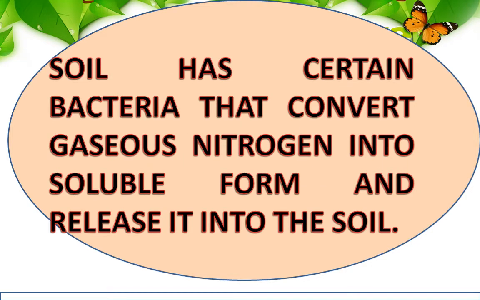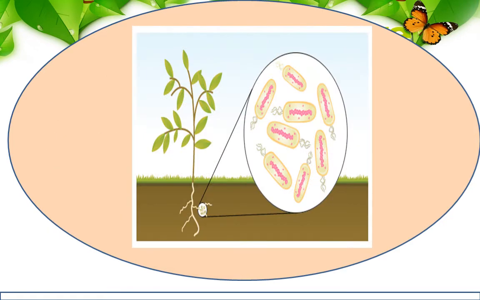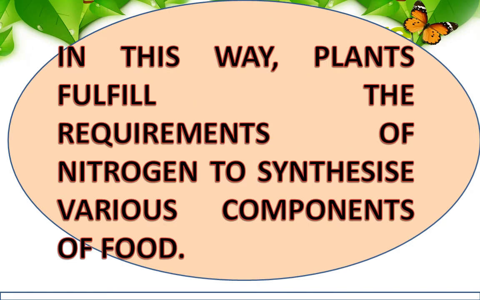Not only this, soil has certain bacteria that convert gaseous nitrogen into a usable soluble form and release it into the soil. In this way, the plants fulfill their requirement of nitrogen along with the other constituents and synthesize various components of food.